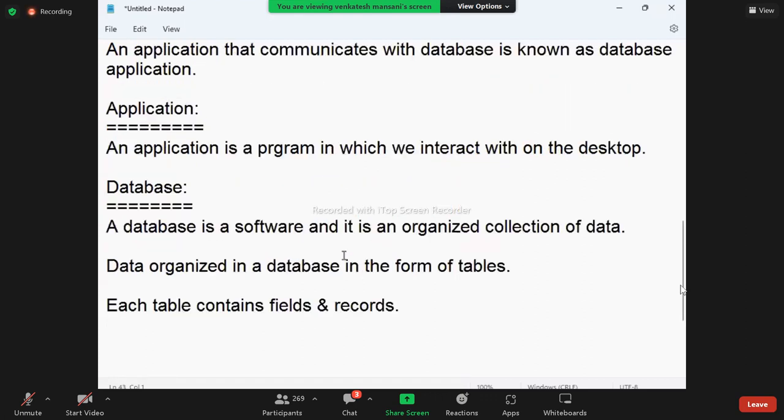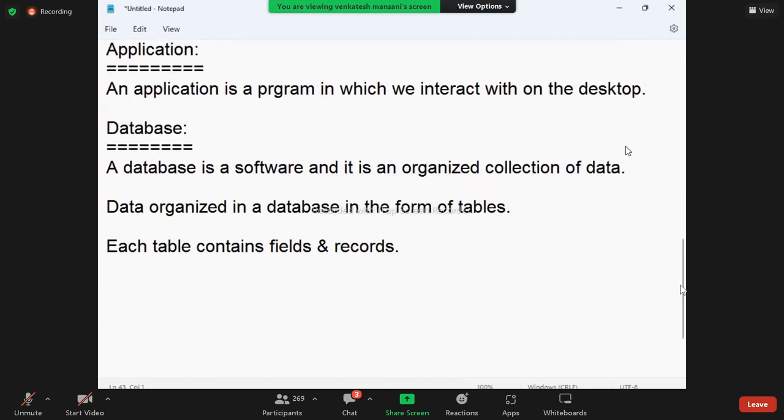See, a database is a software and it is an organized collection of data. Data is organized in a database in the form of tables. Each table contains fields and records. How is the data organized? In the form of tables. In every table, fields and records will be there. So organized data will be there, automatically organized in that database software.